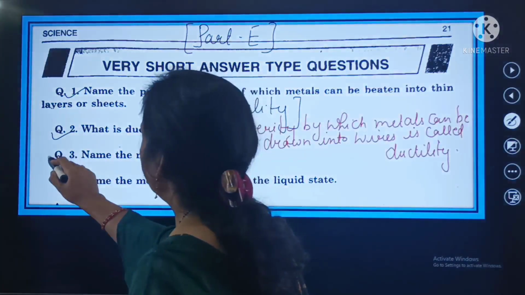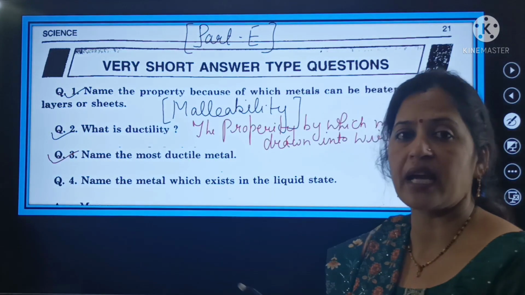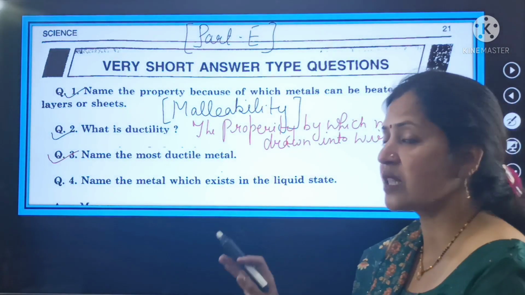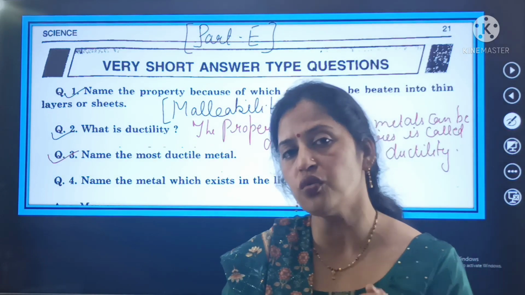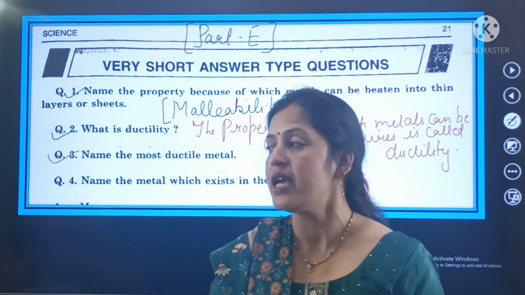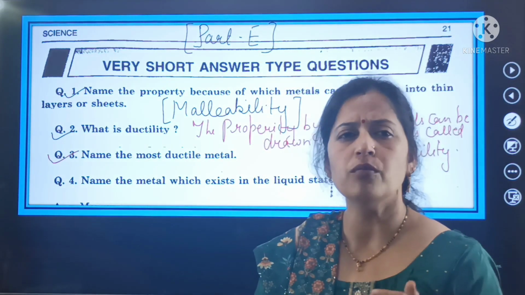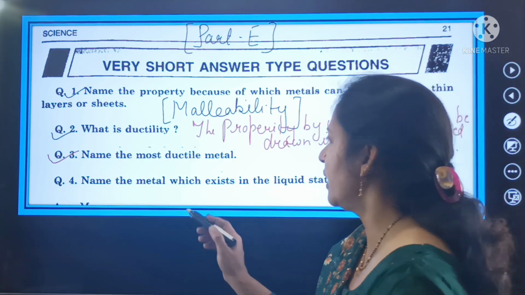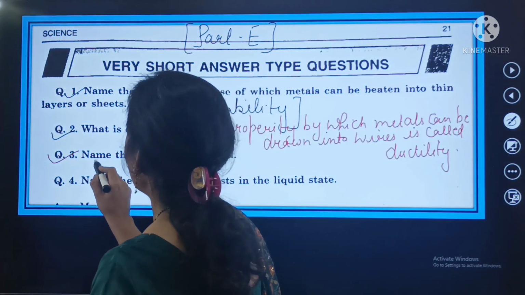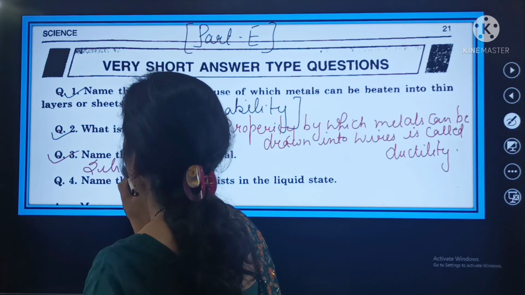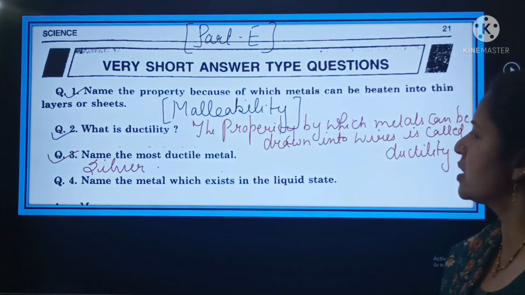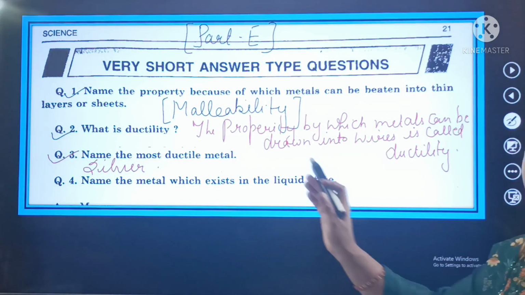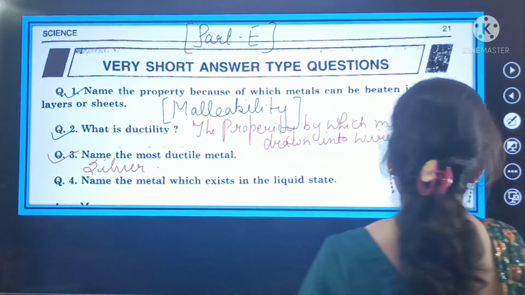Next is name the most ductile metal. तो ductility क्या है बेटे? The property by which metals can be drawn into wires. That property is known as ductility. तो अब यहाँ पर आपको most ductile metal का नाम बताना है. It is your question number 3. So silver is the most ductile metal. Silver is the most ductile metal.